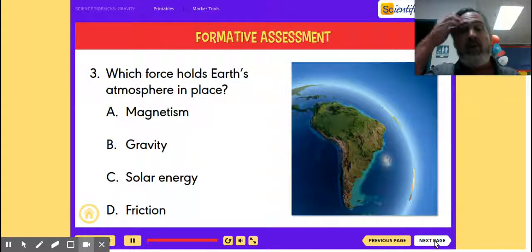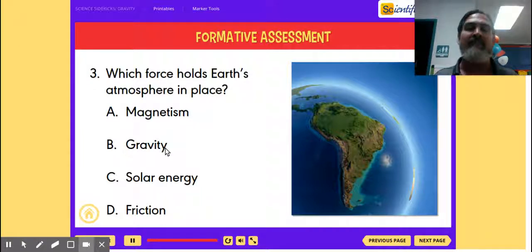Okay, which force holds Earth's atmosphere in place? So let's think. Magnetism? No. Solar energy? That's just goofy. Friction, no. Gravity holds the atmosphere of Earth in place, which is what we've been talking about in this slideshow.